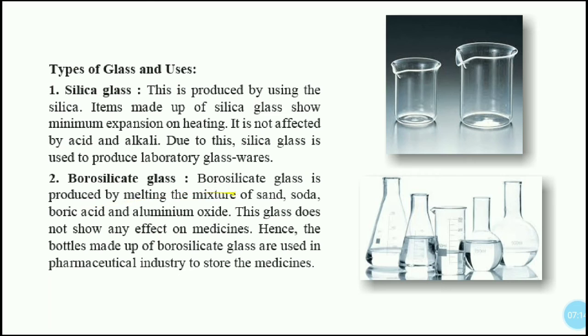Now borosilicate glass. Borosilicate glass is produced by melting the mixture of sand, soda, boric acid, and aluminum oxide. This glass does not show any effect on medicines. Hence, the bottles made of borosilicate glass are used in the pharmaceutical industry to store the medicines.